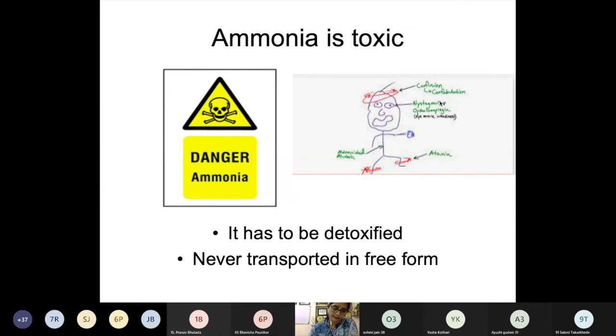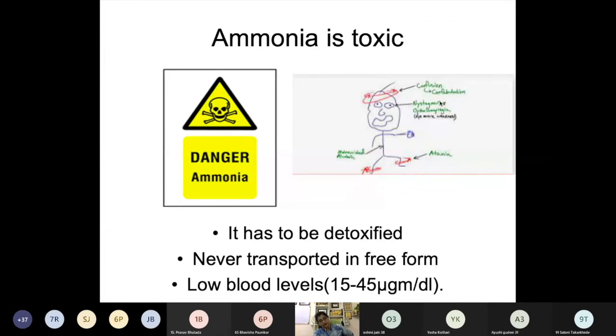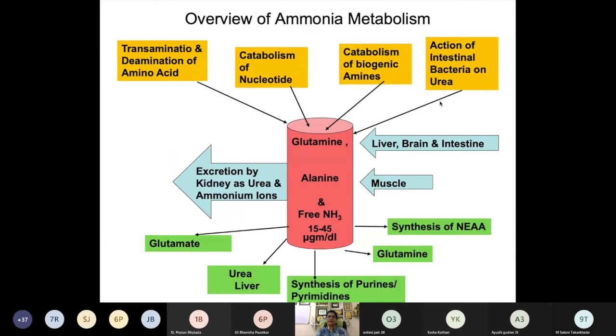Okay, तो क्या करेंगे हम? We can convert this ammonia into a less toxic form, or we can fix this ammonia into certain other compounds which can be transported easily. Our body tries to keep the blood ammonia level low, up to 15 to 45 microgram per dl. This is an overview of ammonia metabolism. Ammonia metabolism का long question भी पूरा आ सकता है. So let's see how this ammonia metabolism works.